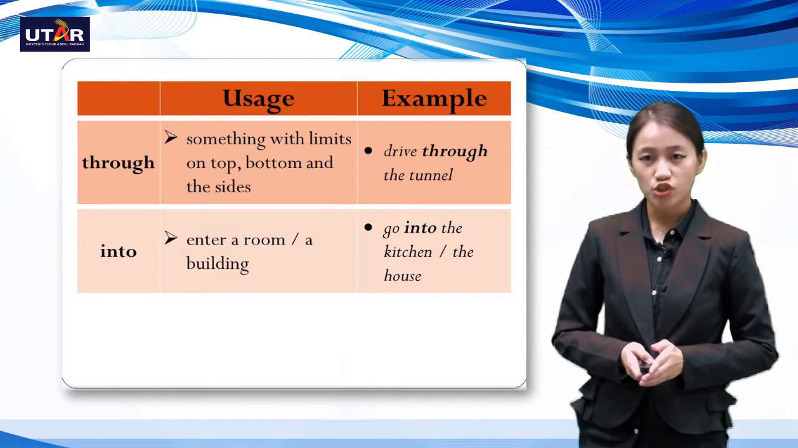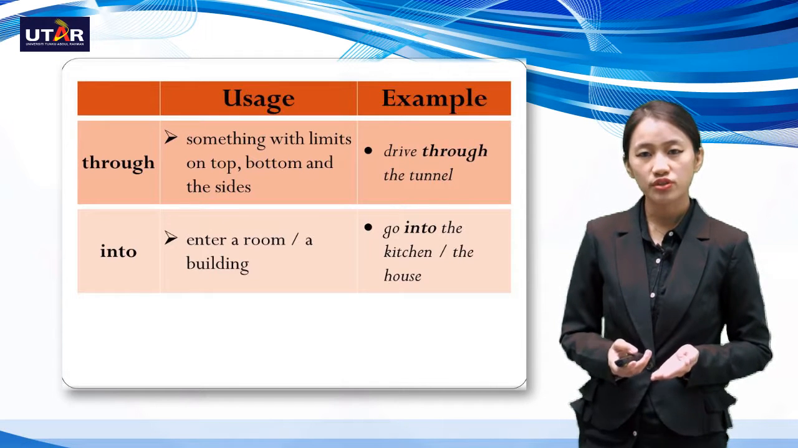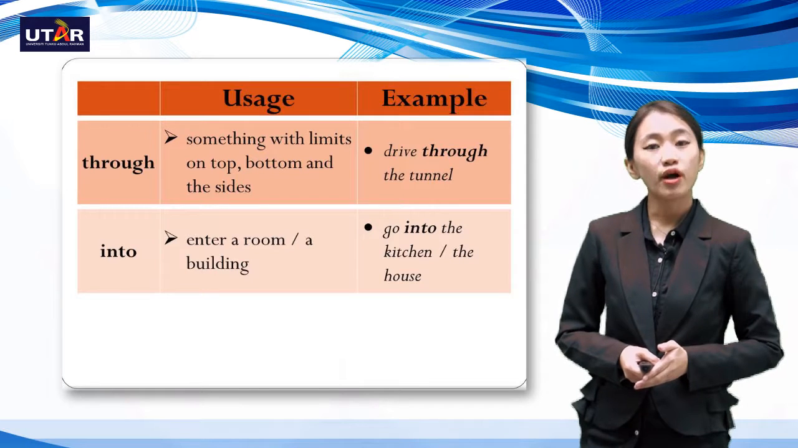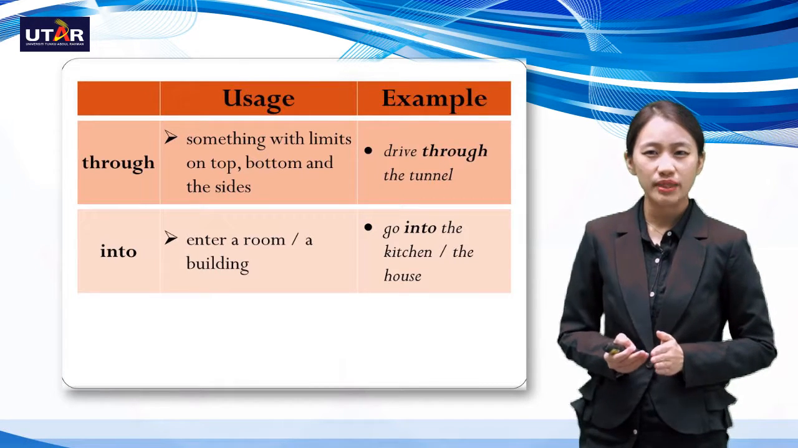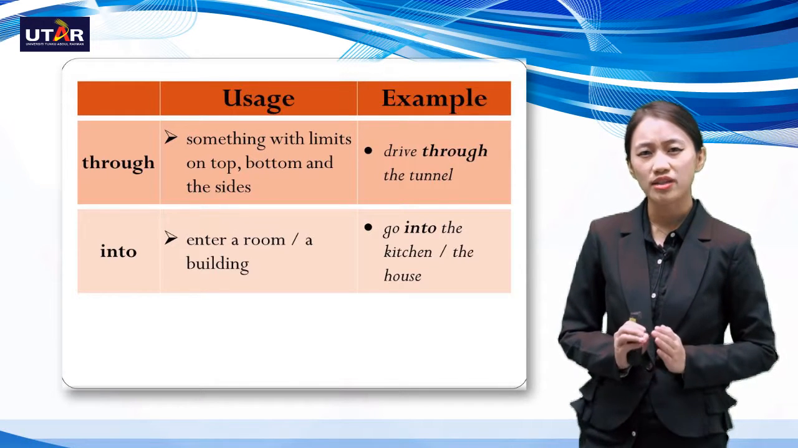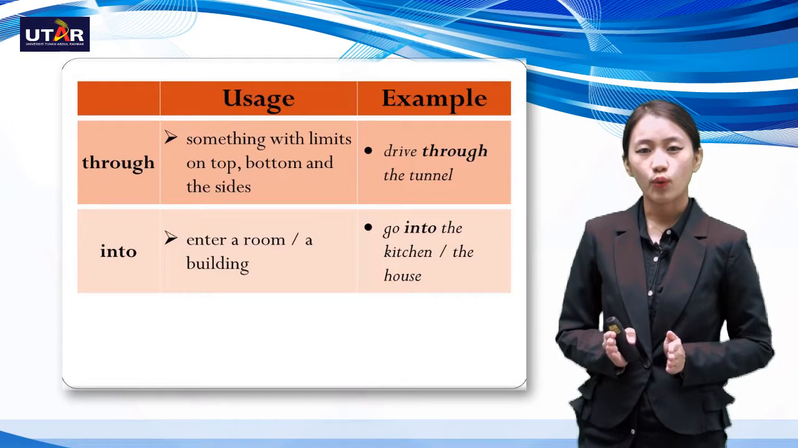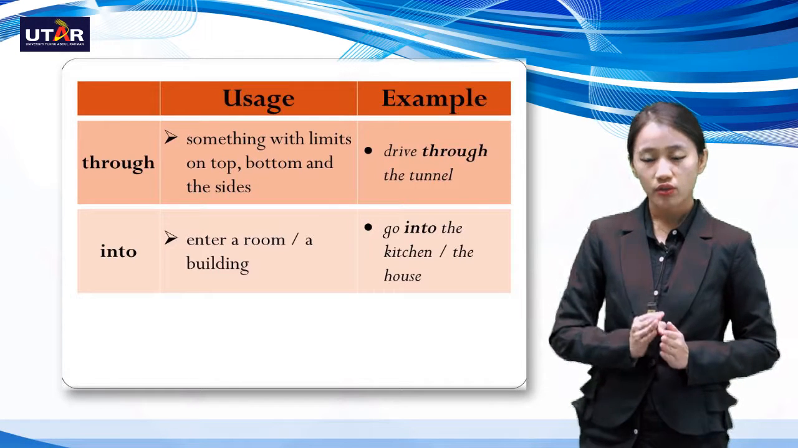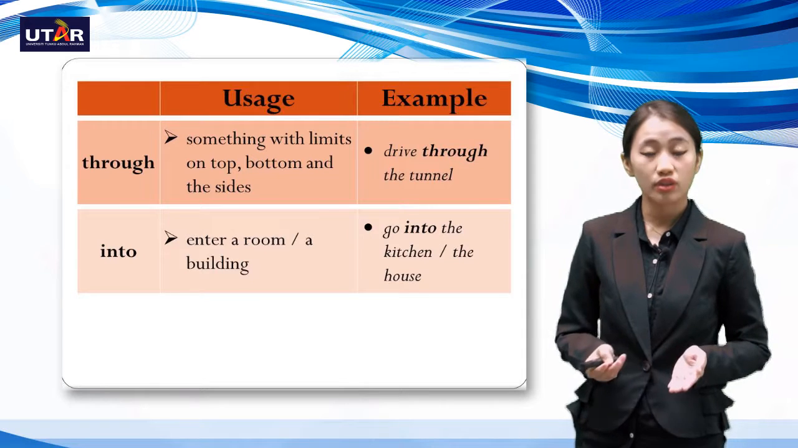The next preposition is through. Through, the usage of it is something with limits on top, bottom, and the sides. So usually when we have limits on top, bottom, and sides, we would usually imagine a tunnel. So you know how a tunnel looks like. So when you want to cross over from one point to another through the tunnel. So here, drive through the tunnel.